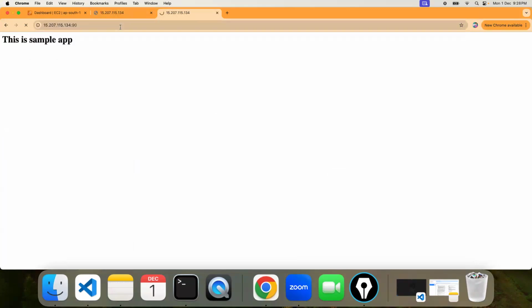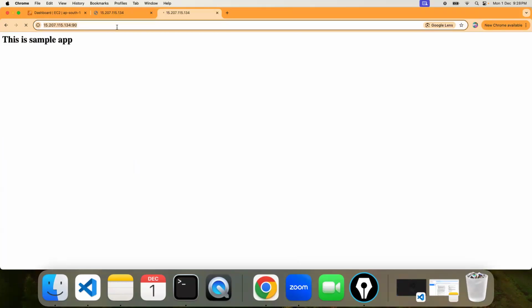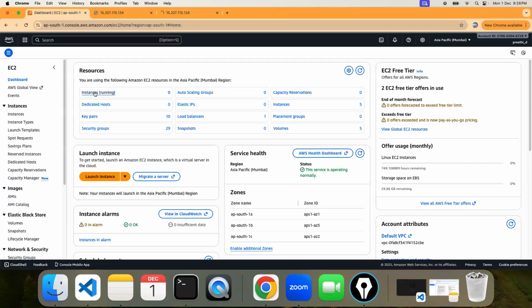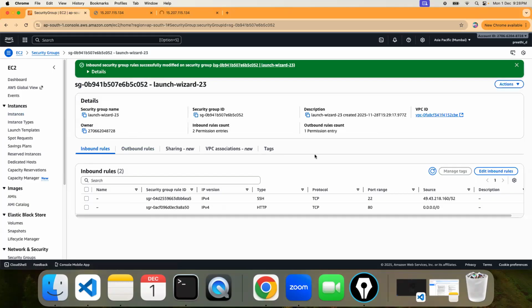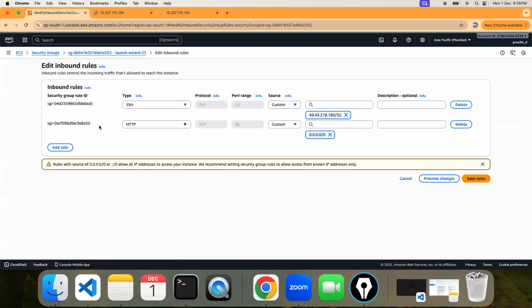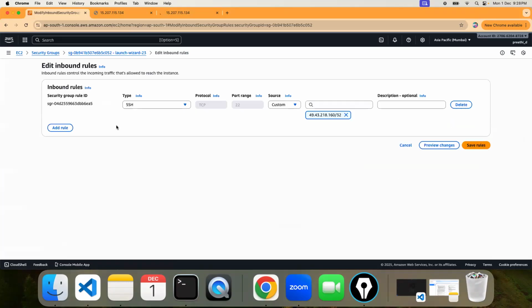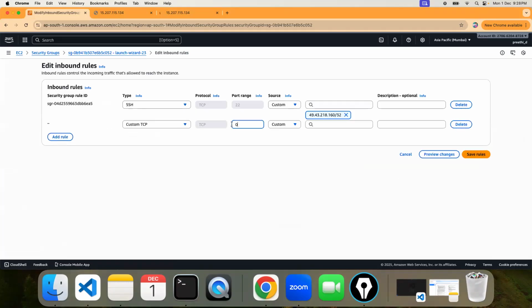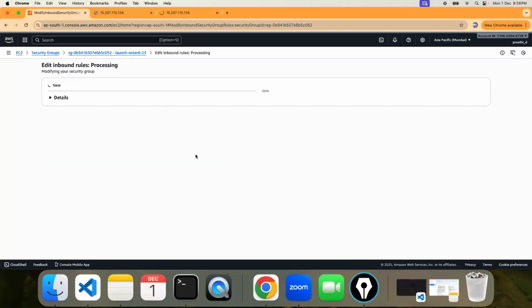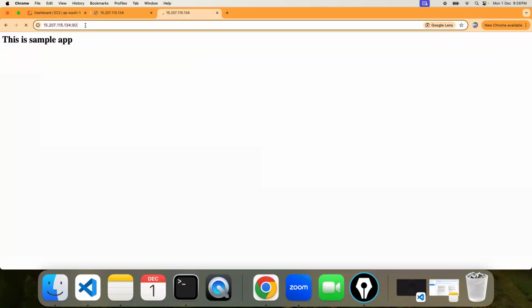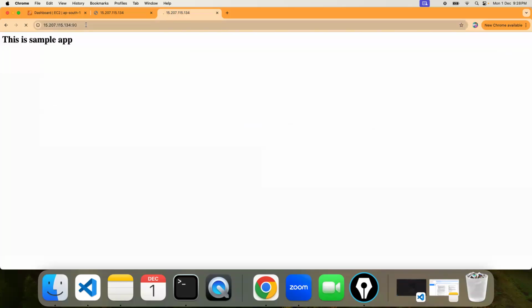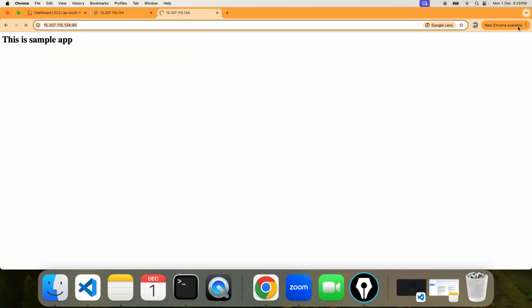Just hit on 90. It wouldn't be working. You can open it in a new incognito window. So why wouldn't it work? We should add that port as well. So go to the security group, inbound rules, to allow incoming traffic. I had port 80, I'm removing it. Now custom TCP port 90 from anywhere. Save it. Now I should be able to access this on 90. Let me check that on the incognito.